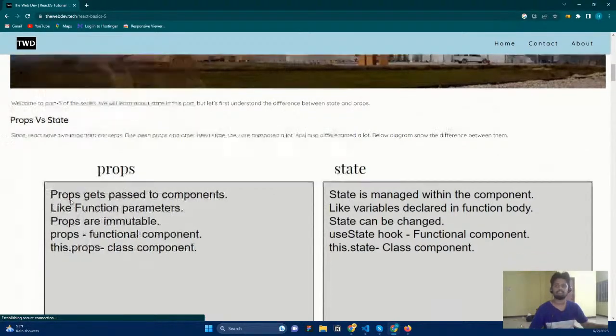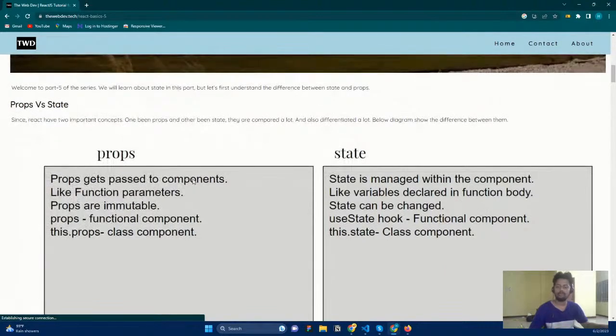Props get passed through the components. Say you want to pass information from one component to another component, we will use props. And what is state? State is a centralized area. It will be managed within the component. It is like a centralized area where, within the component, anyone can access it by calling it.